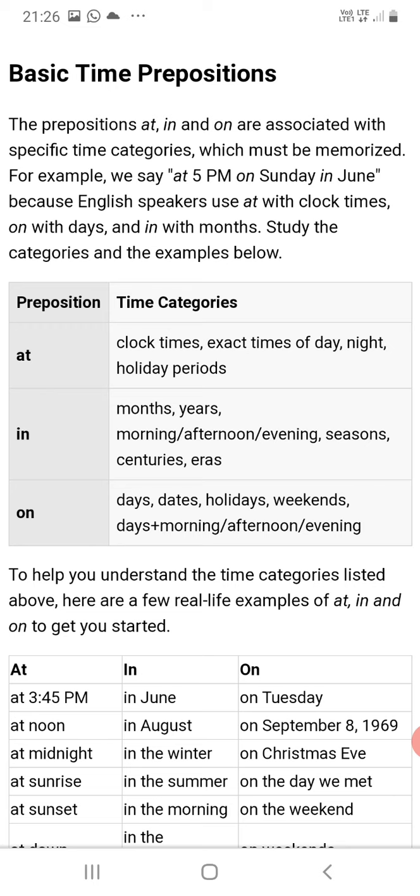If you get any doubt, you can ask me, and I hope that it will be very useful for you. So hereafter, use the prepositions very carefully in each and every sentence.